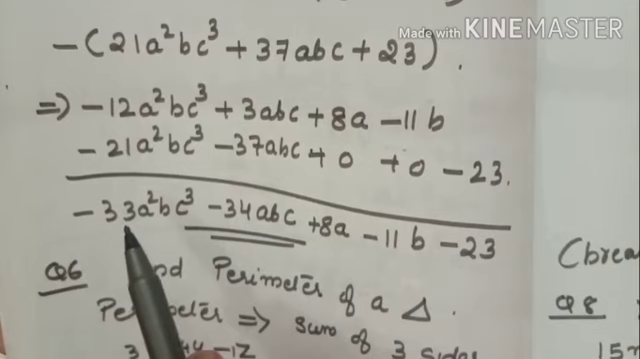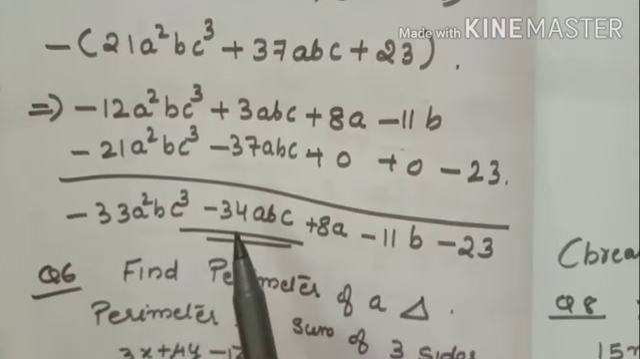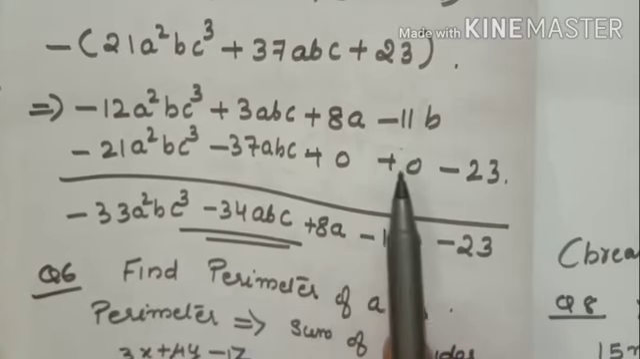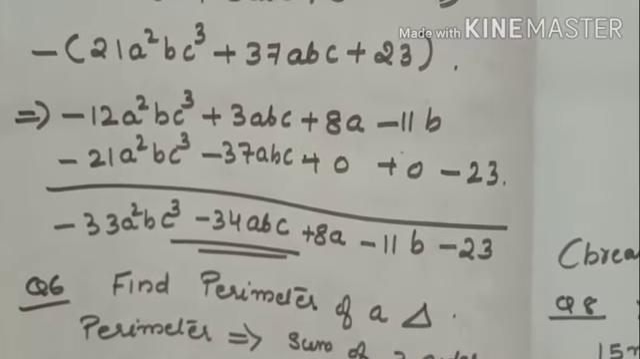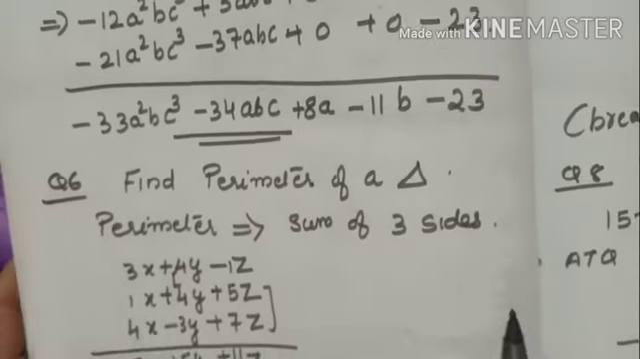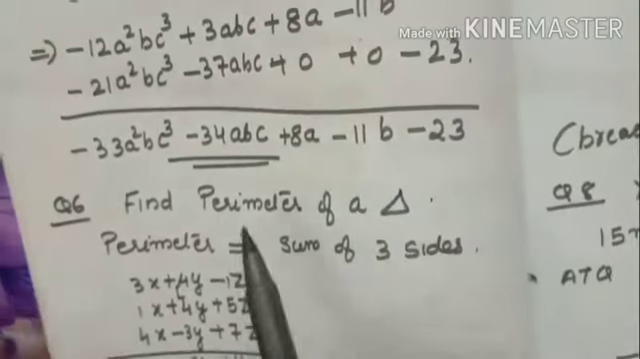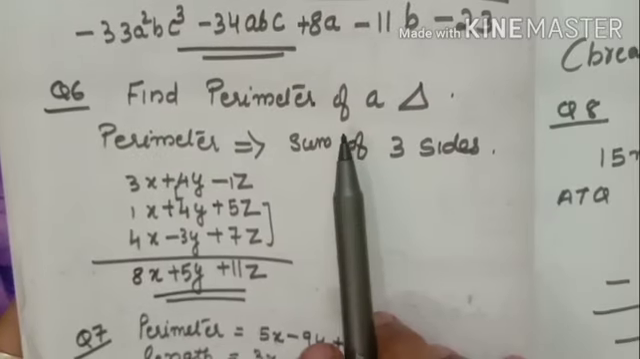Same sign, adding; different sign, subtracting and put the bigger number's sign. Nothing is there, so I put 0, 0, minus 23. This type of addition is so easy. Okay, column wise.